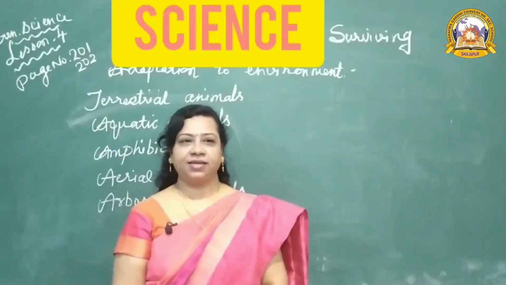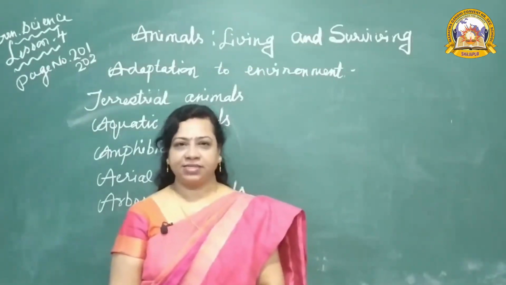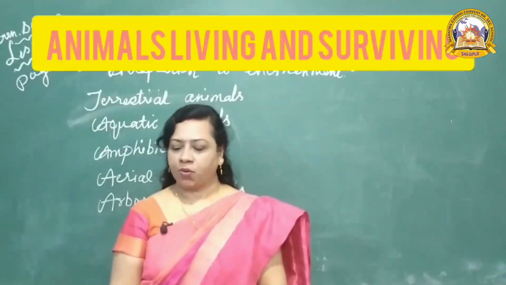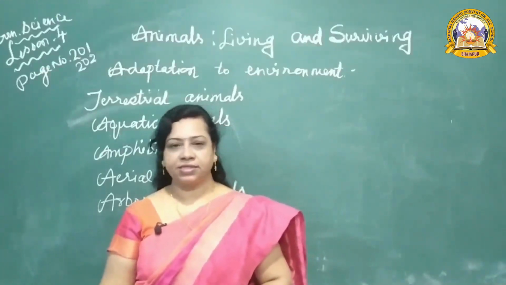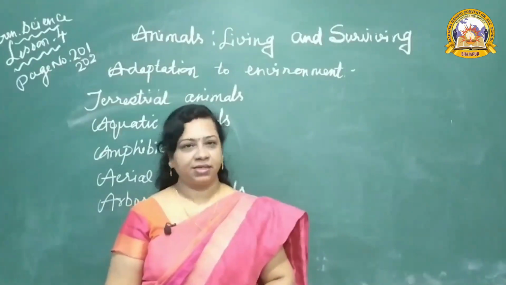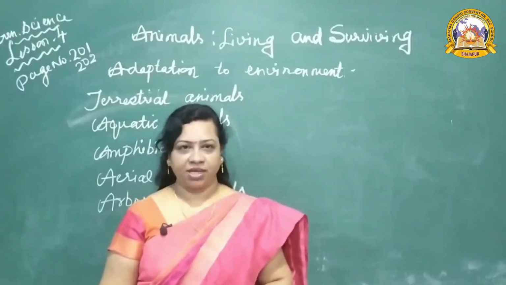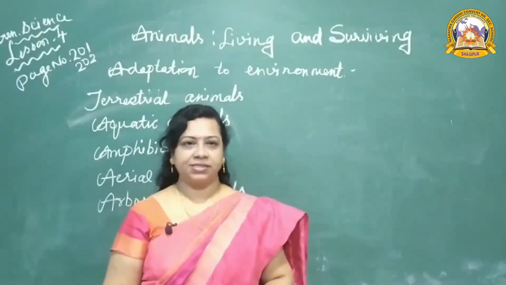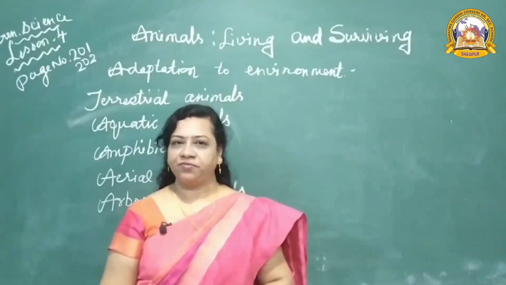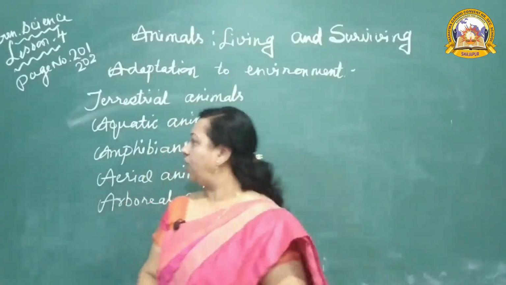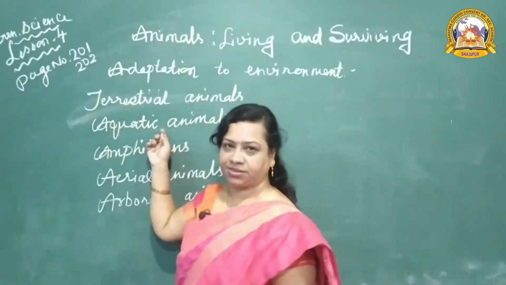What were we discussing? We were discussing lesson 4, animals living and surviving. According to adaptation to environment, we already discussed that different types of animals are there, such as terrestrial animals, aquatic animals, amphibians, arboreal animals and aerial animals. In the previous video, we discussed terrestrial animals and aquatic animals.